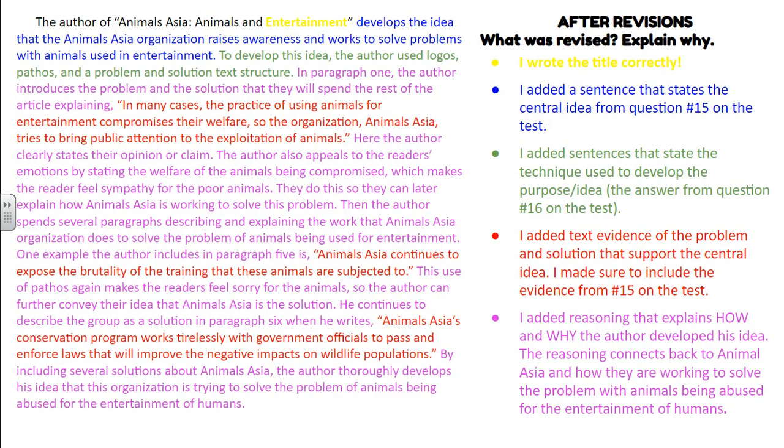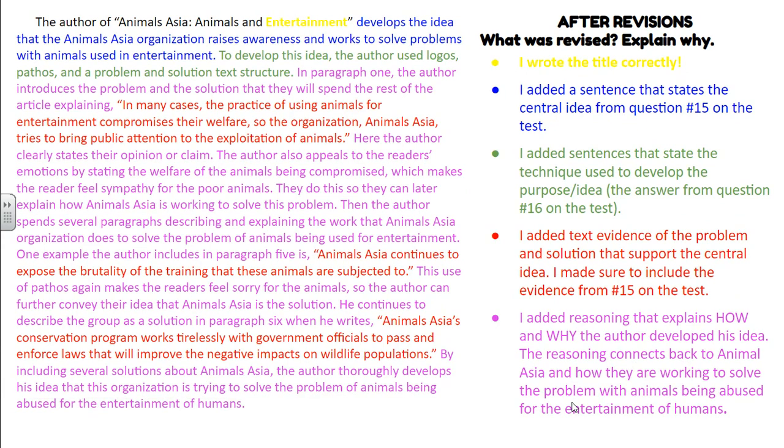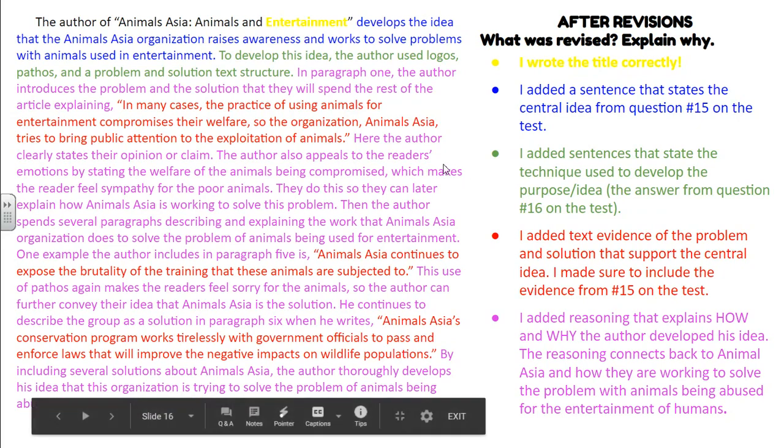All right, now the reasoning. So I added reasoning that explains how and why the author developed his idea. The reasoning connects back to Animals Asia and how they are working to solve the problem with animals being abused for the entertainment of humans.